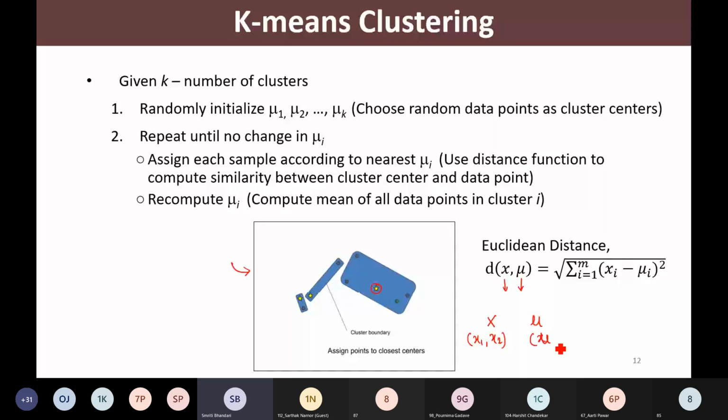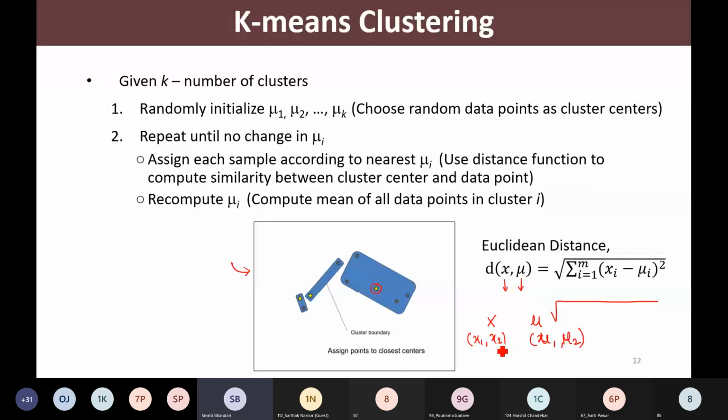So simply what we are going to do? Simply we are going to find out the Euclidean distance between these 2 points. So how we are going to do that? If I am having 2 features, I will have the square root of the summation over every feature. So if I am having m number of features, then I will be having x1 minus mu1 square plus x2 minus mu2 square, and the square root of that.